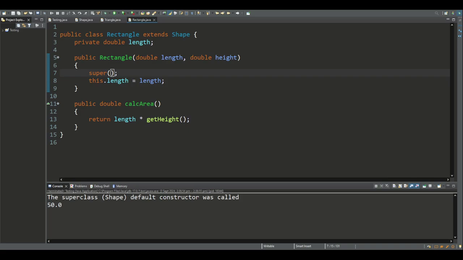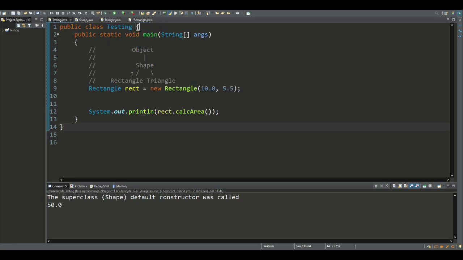Now regardless of whether the superclass constructor is called implicitly, so for example, without actually calling super in the code, or explicitly, where we explicitly call super, the process of calling superclass constructors continues until the object constructor is called.